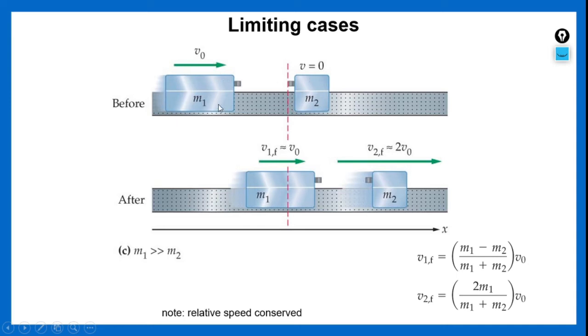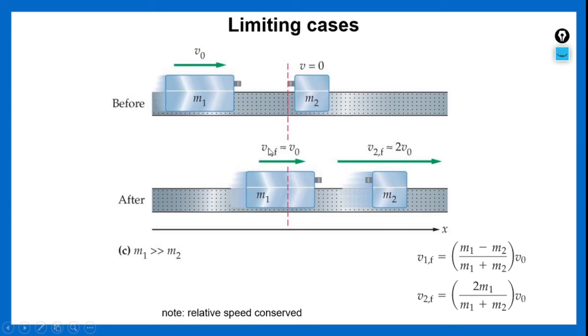So m1 is very much high when compared to m2. Now after the collision takes place, what happens? After a heavy mass collides with a lighter mass which is initially at rest, the heavier mass will continue with the same velocity in the same direction.